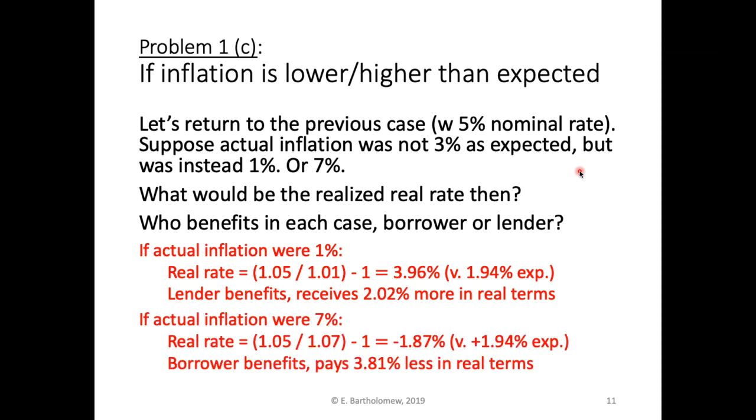But let's consider now what would happen if actual inflation were higher. If inflation were 7%, the real return here would be negative. They end up with 105, but the cost of the basket is 107. So they end up losing 1.87% in purchasing power versus a plus 1.94% in the expected case. So here the borrower benefits, paying 3.81% less in real terms. So you can see that unanticipated inflation will hurt either the lender and help the borrower, or vice versa, depending on which direction it goes.